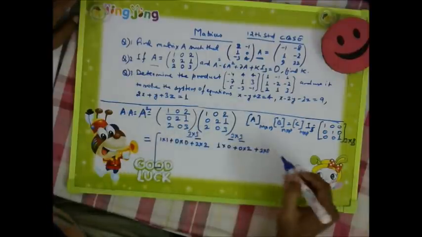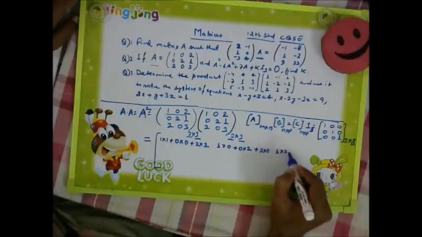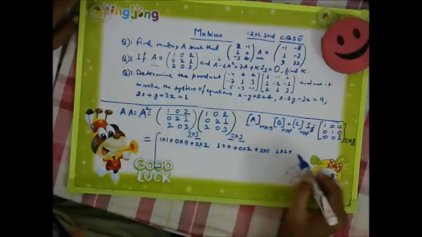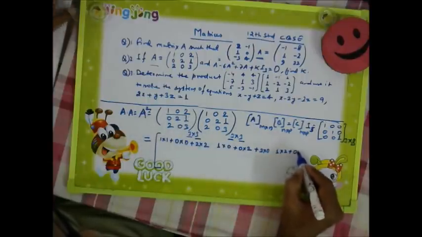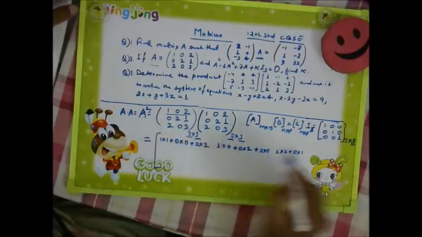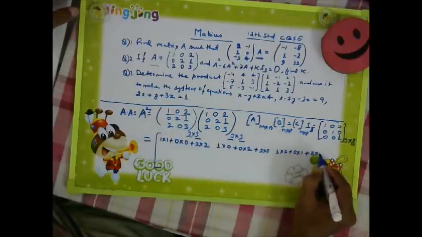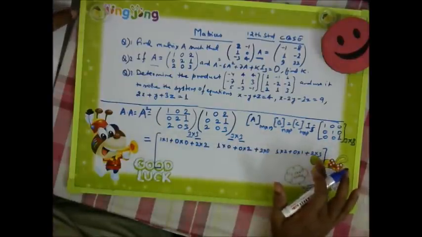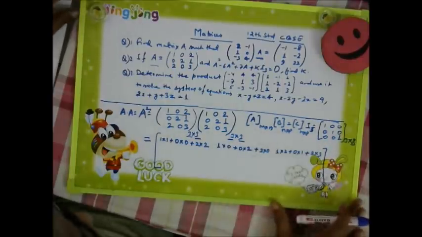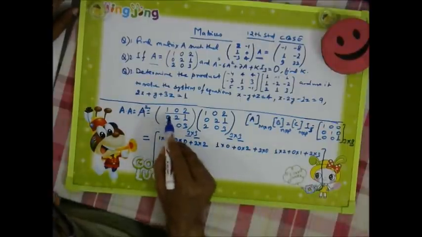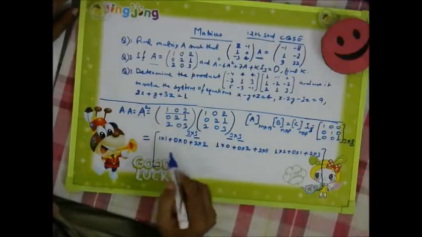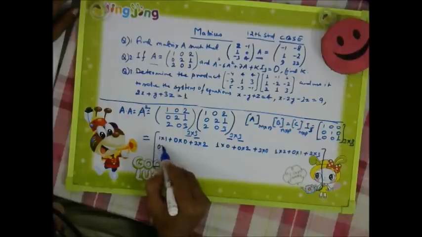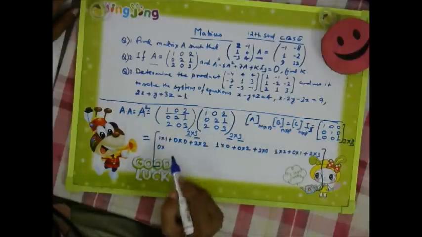Then 1 into 2 plus 0 into 1 plus 2 into 3. Now I have multiplied, or I will do for everyone, no problem. Then second row, 0 2 1. Again, 0 into 1.